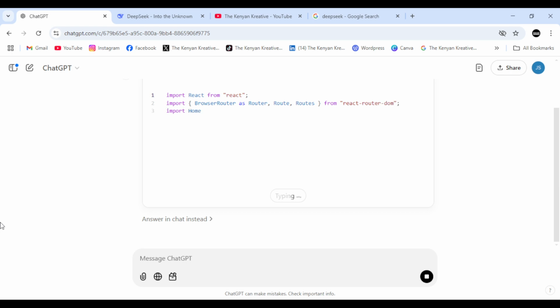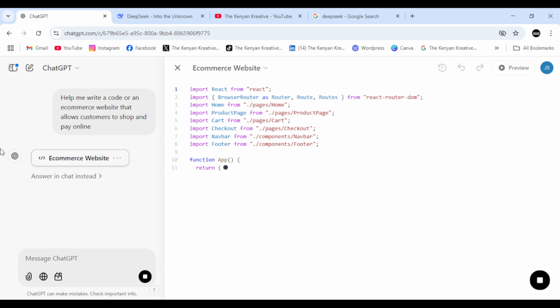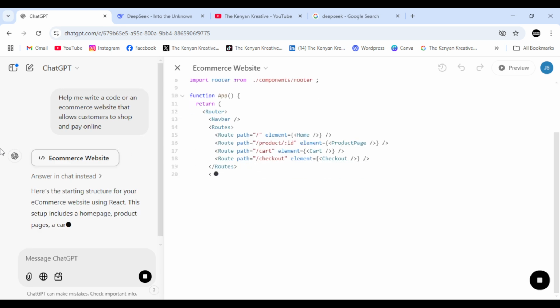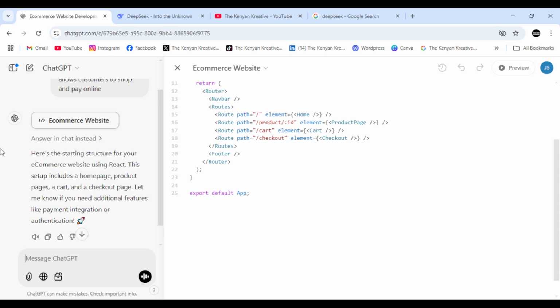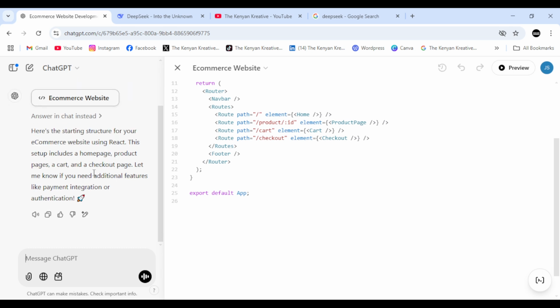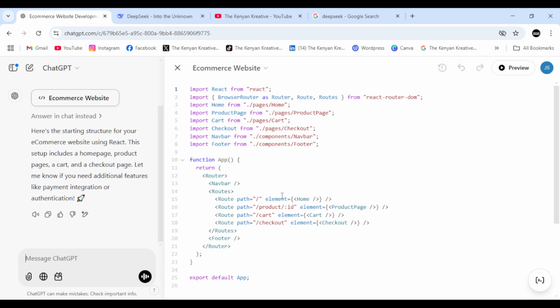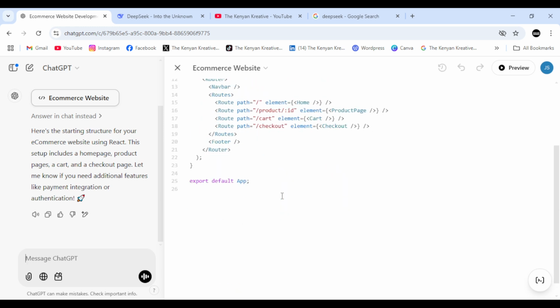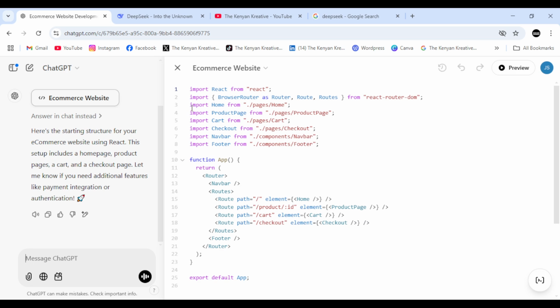So you can see ChatGPT is now already creating for me a code that I can use to create this e-commerce website. As you can see here, it's already loading, and this is quite commendable. It's also giving you some additional tips. It's telling you that this setup includes a home page, product page, cart, and checkout.